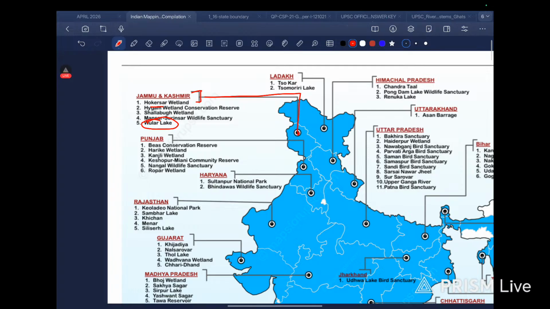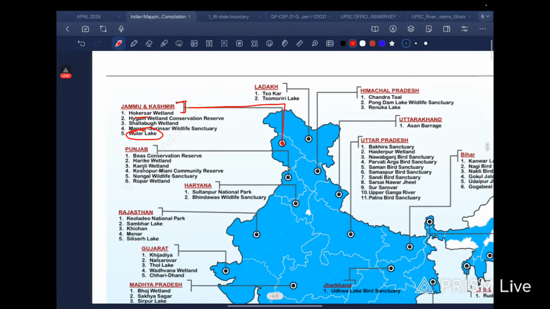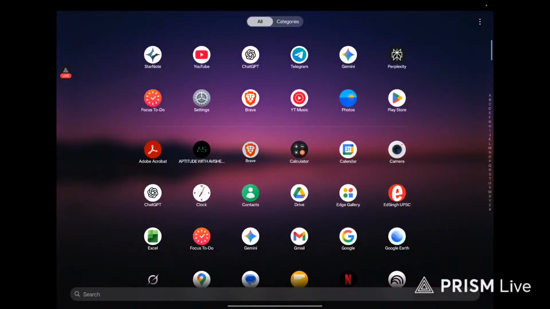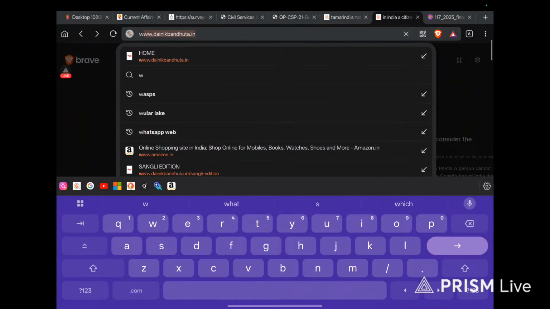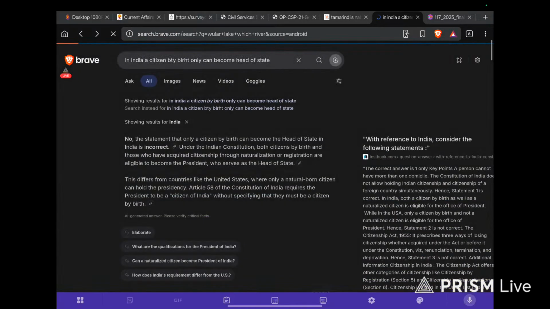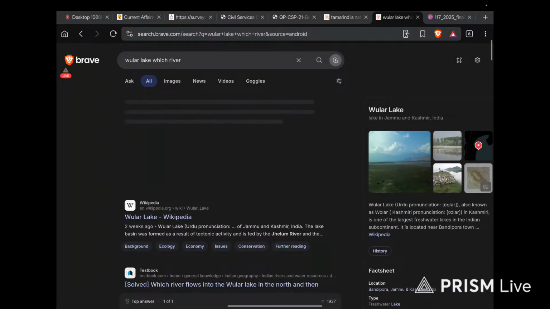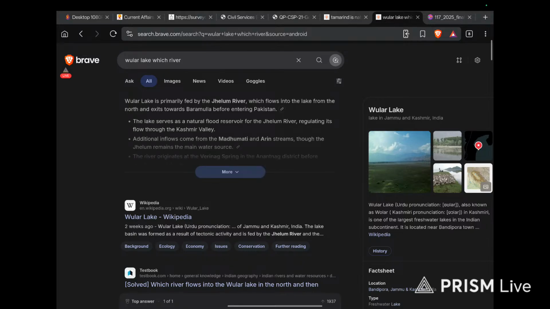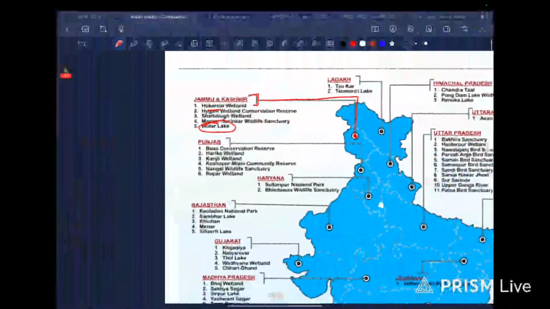Jammu Kashmir. This was a PYQ, right? Which river feeds into Wular Lake? Is it Indus River? Let's see. Let's be quick. Wular Lake, which river? Jhelum River, okay.